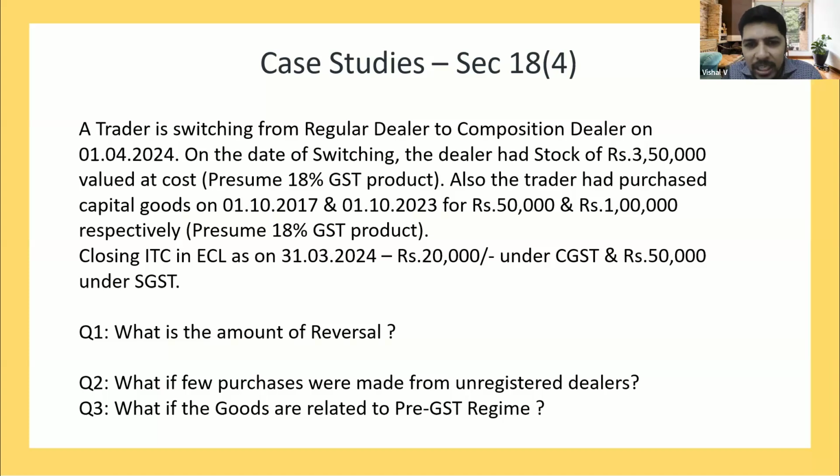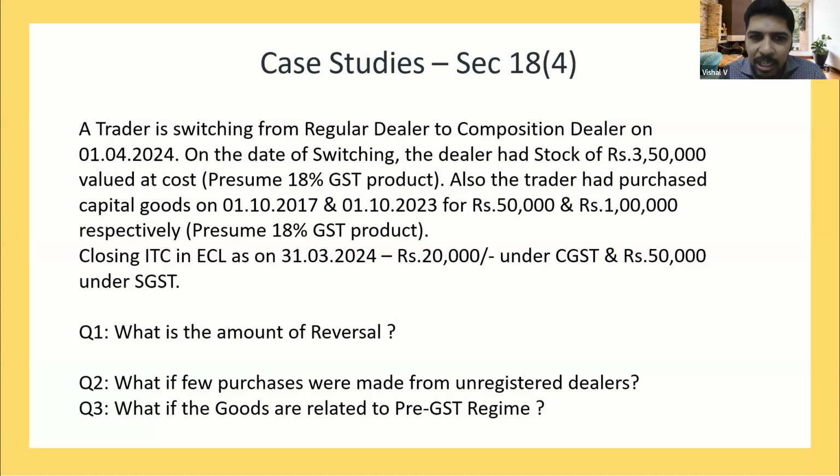But if I am able to exactly identify that this particular motor is purchased from an unregistered dealer, and this other pump is purchased from a registered dealer, then that bifurcation can be applied, and based on that a reversal can be calculated. So reversal will come only for the purchases made from the registered dealer and not from the unregistered dealer. The FIFO method has to be adopted. That is my view also.